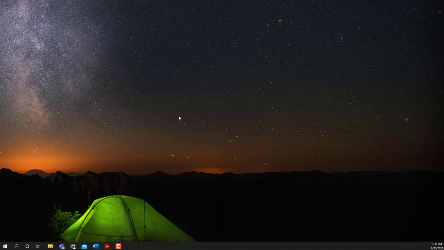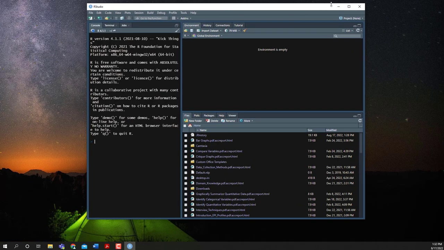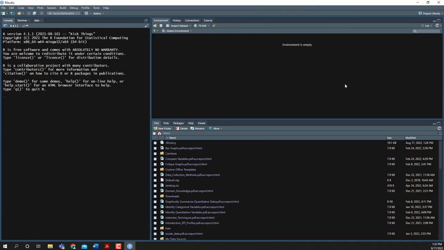So to open RStudio, you can just click on the icon, and you should see something that looks like this. Now, the very first time that you start R, you probably have a white screen instead of a black screen. I like having a darker background. I find it easier on my eyes. So the very first thing I'm going to show you how to do is to change that if you want to. This isn't something you have to do, but a lot of people prefer the darker background.